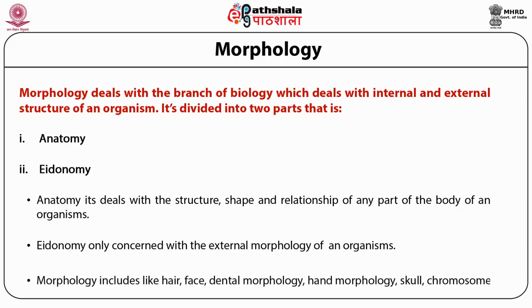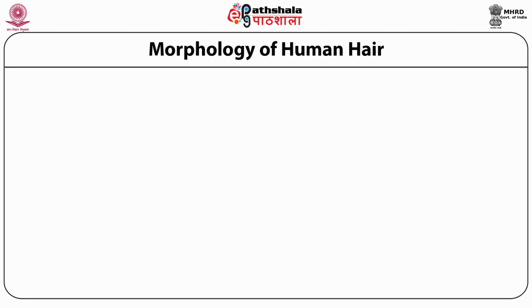Morphology includes hair, face, dental morphology, hand morphology, skull and chromosomes. First, we will talk about the morphology of human hair.